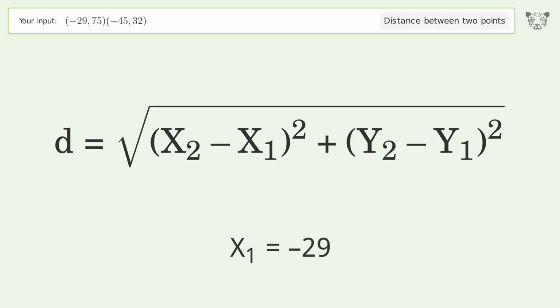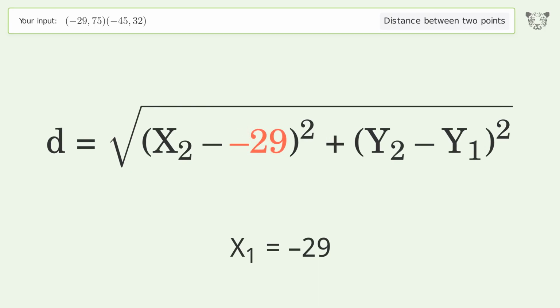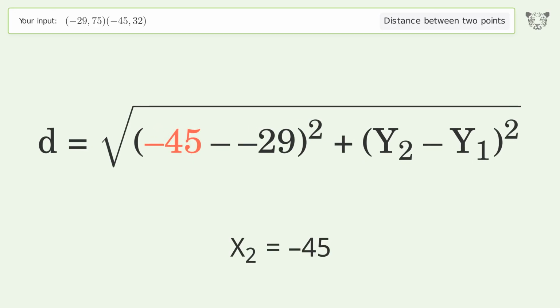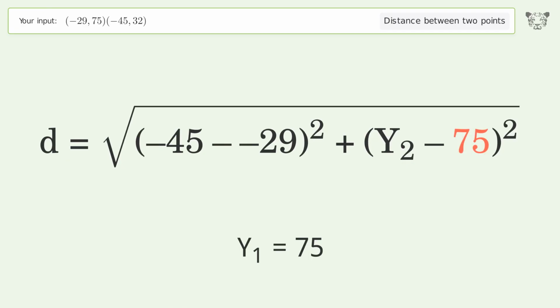x1 equals -29. x2 equals -45. y1 equals 75. y2 equals 32.